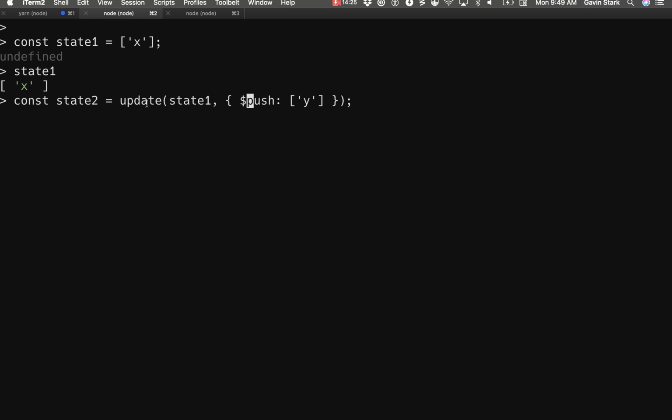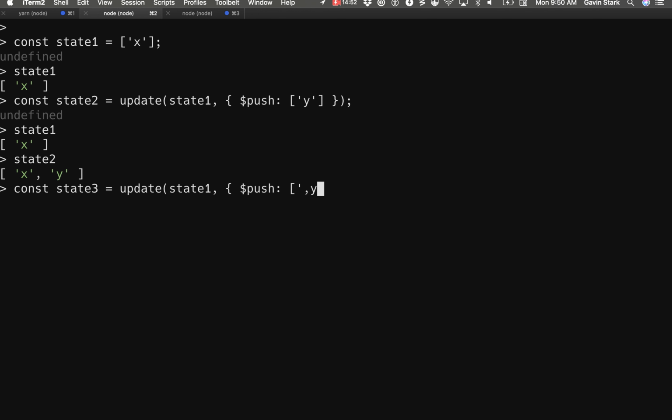So we're asking immutability helpers, please update this variable. This is an array. And what I want you to do is push this on the end. So state1 is still the same, but state2 has x and y. If we said, let's update state1 and let's push y and a and b on the end, state3 now has all of those on the end. But state1 is still the same.